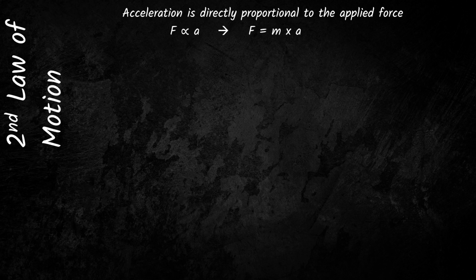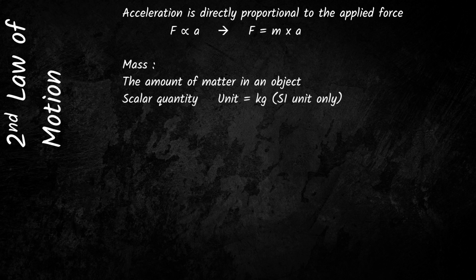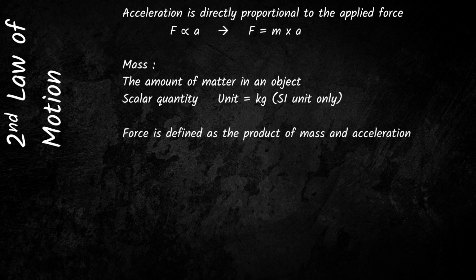Since we used mass in the formula, let's define what mass is. Mass is the amount of matter in an object. It's a scalar quantity, and the SI units for mass are kilograms. Using the information above, we can easily define force. Force is defined as the product of mass and acceleration, though in normal language we can define force as a push or a pull. Now, force is a vector quantity and its units are newtons.